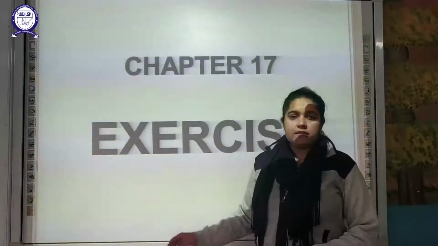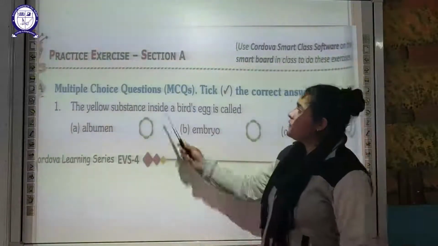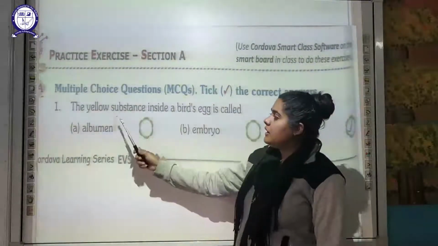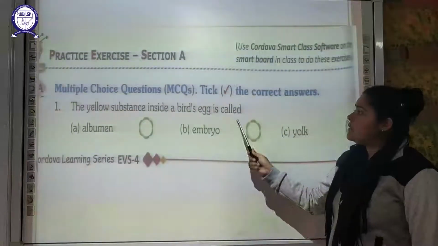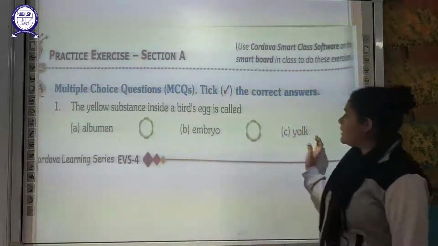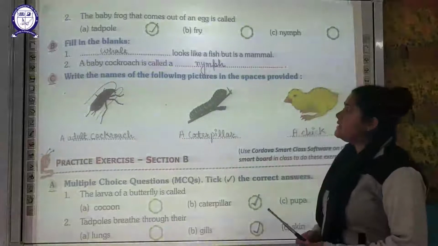So hope everybody has understood the chapter. Now moving on to the exercise part. First of all, the first multiple choice question you can see here. The yellow substance inside the bird's egg is called the yolk, which is going to provide the nutrients to the developing baby inside the egg.